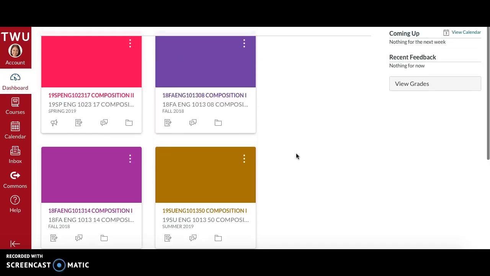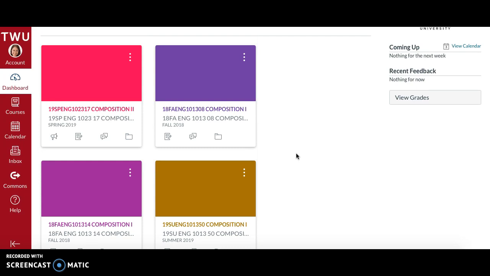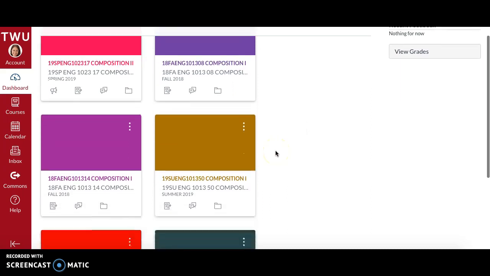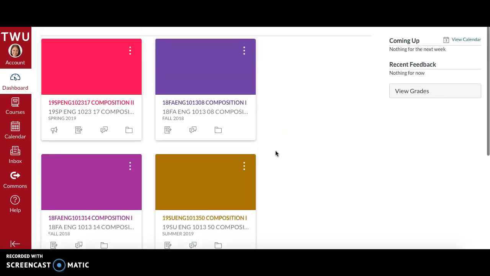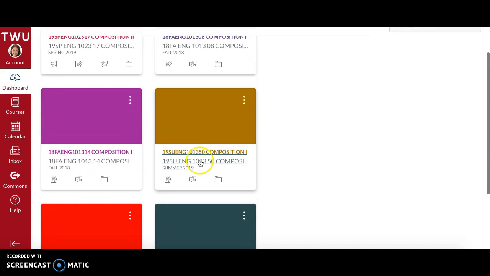If you are new to TWU, new to the Canvas format, you just simply go to Texas Woman's University, twu.edu, and click on Current Students, and then you will click on the Canvas tab. You will enter in your username and password, and you will be taken right to here. Our course is English 1013, Section 50, Composition 1.